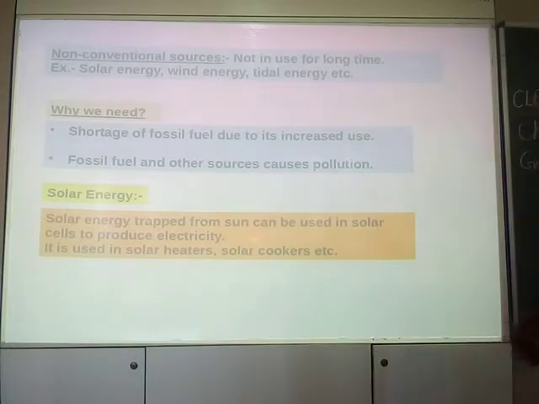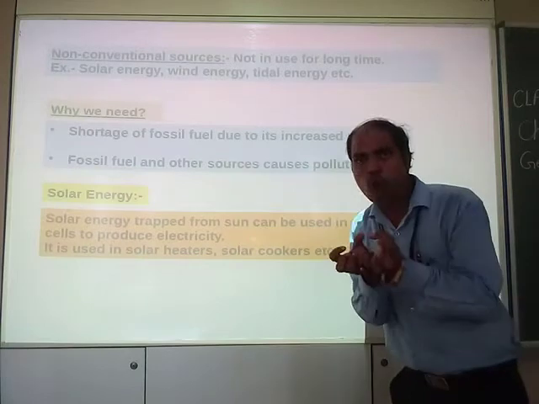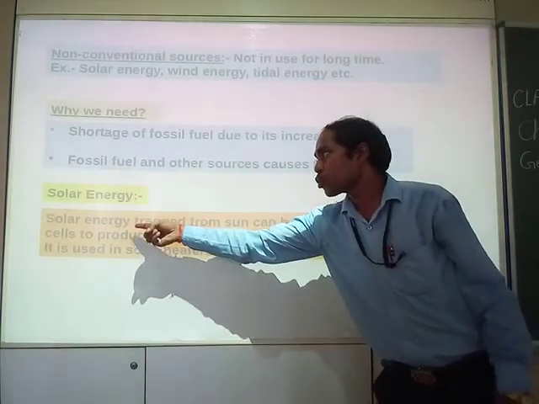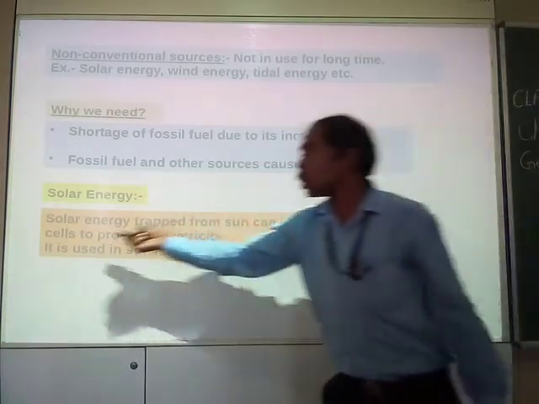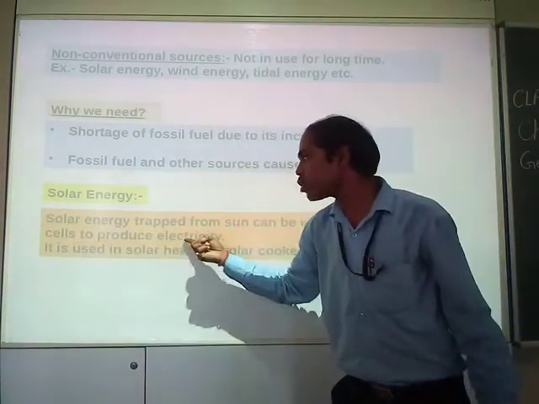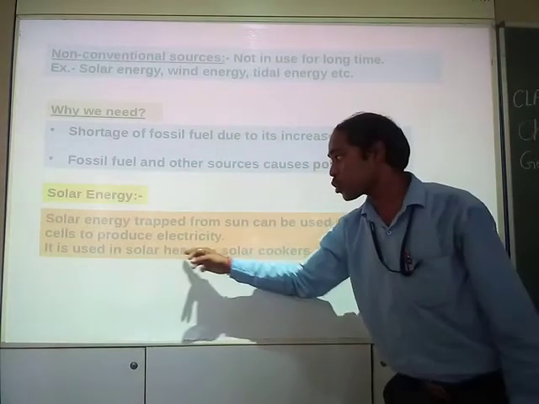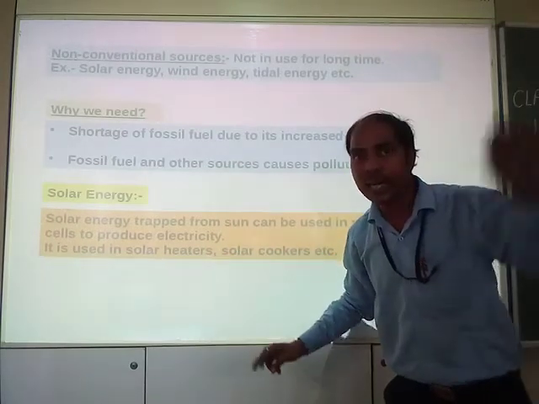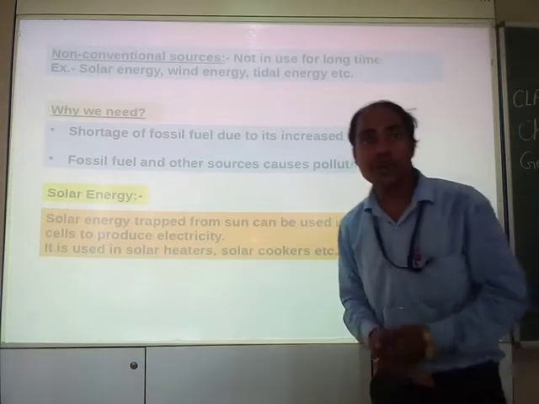Okay, simple. Solar energy trapped from the sun, trapped means caught, is used by solar cells to produce electricity. And it is used in solar heaters. For example, there are solar heaters, solar calculators, and solar cookers, which are used for making food.